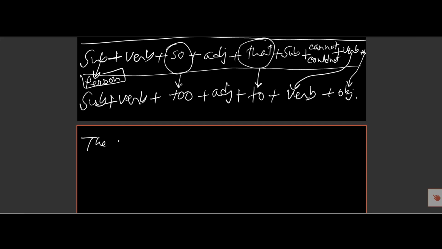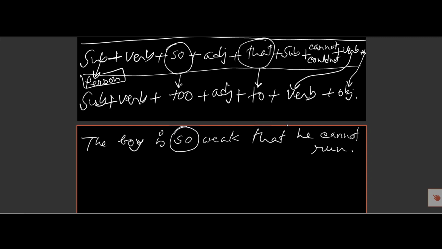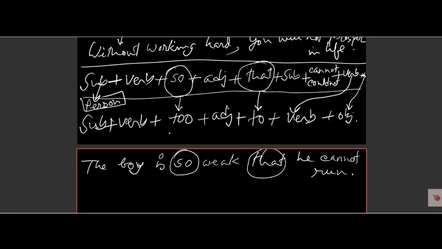The boy is so weak that he cannot run. So here we found so, and here that. So instead of so we must put here too, and the boy is a person. So if the subject is a person, then the structure will be that position.